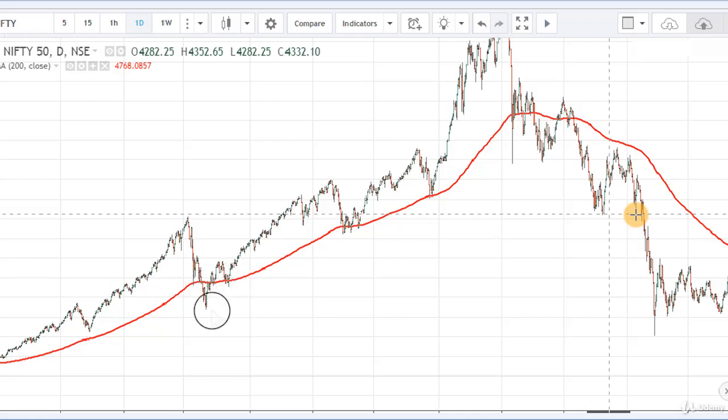So we can employ a stop loss at the low of this candle, and we can make our buying position here. In this case, we can make our buying position here when candles cross this support level, this moving average, and our stop loss can be the low of these candles. Here we can employ our primary stop loss. In a downtrend, when prices cross below this resistance line, or you can say the 200-day moving average, we can initiate our short sell position here, and our primary stop loss will be at the high of this last candle.